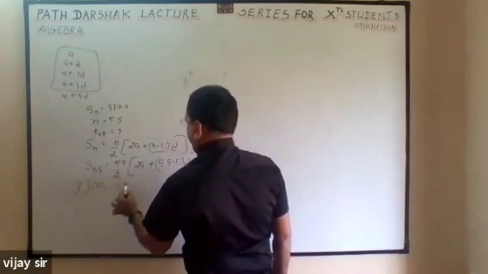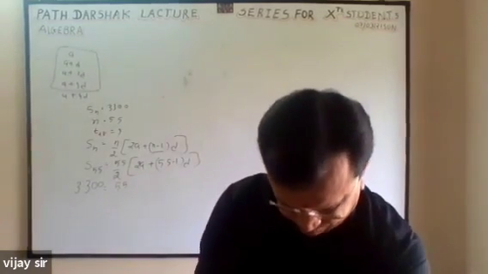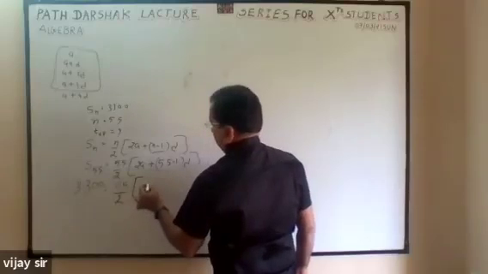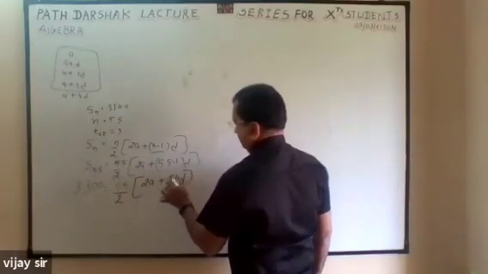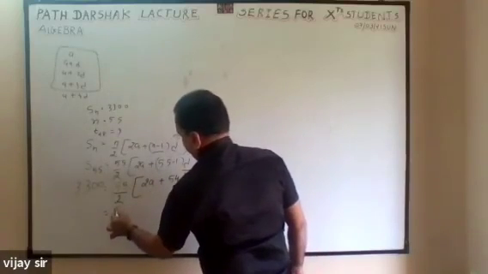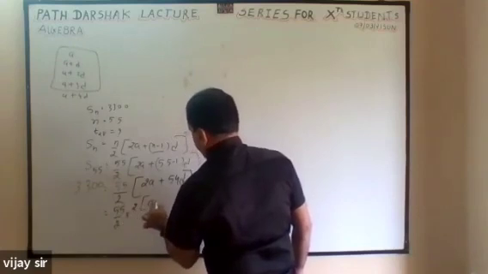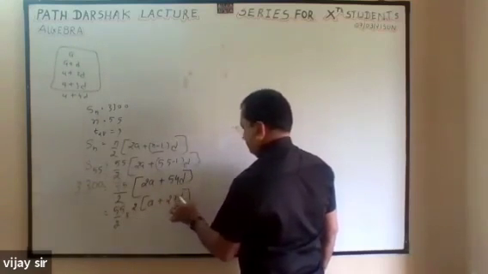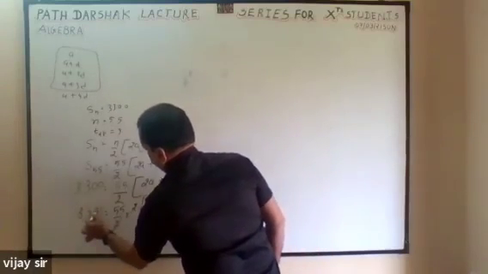So this is 55 by 2 into (2a plus 54d). From here I will take 2 common, so it is a plus 27d. So this 2 will cancel, and this is 3300.